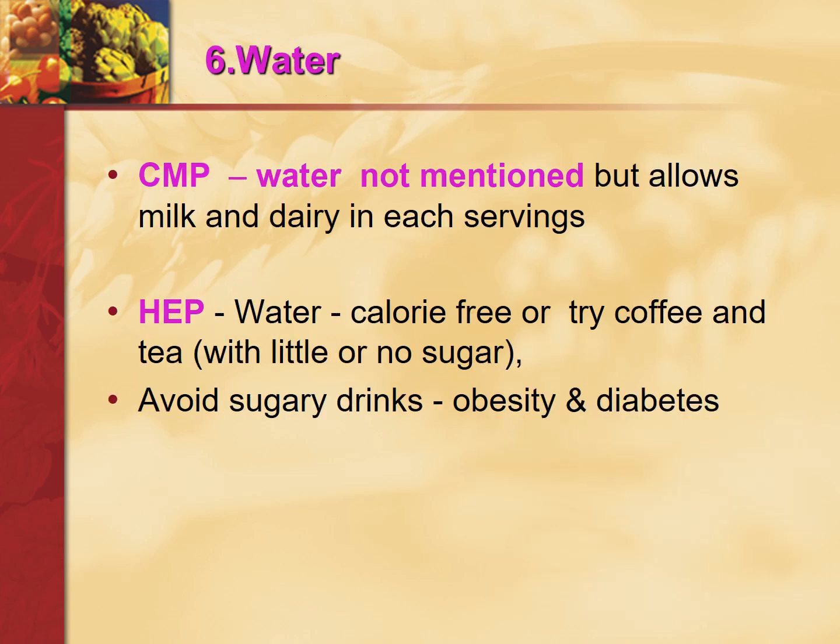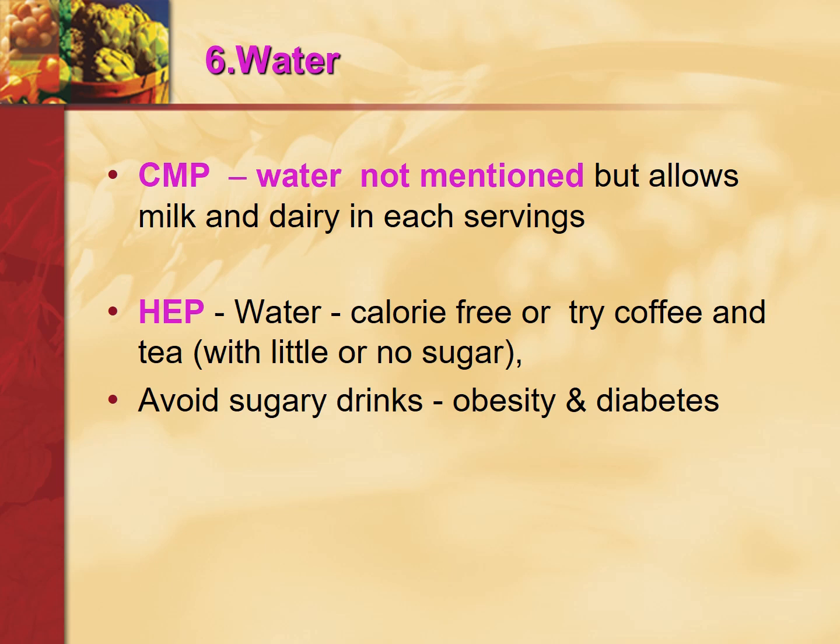Water. Choose My Plate does not mention anything about water, but they are allowing milk and dairy products with each serving. Whereas Healthy Eating Plate mentions water because it is calorie free, and along with water you can even take coffee or tea without sugar.